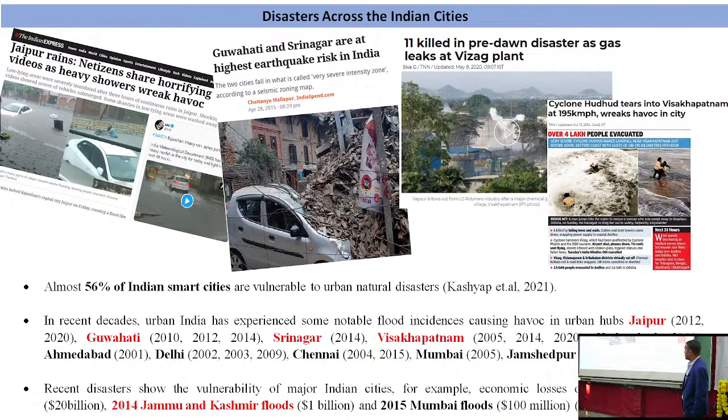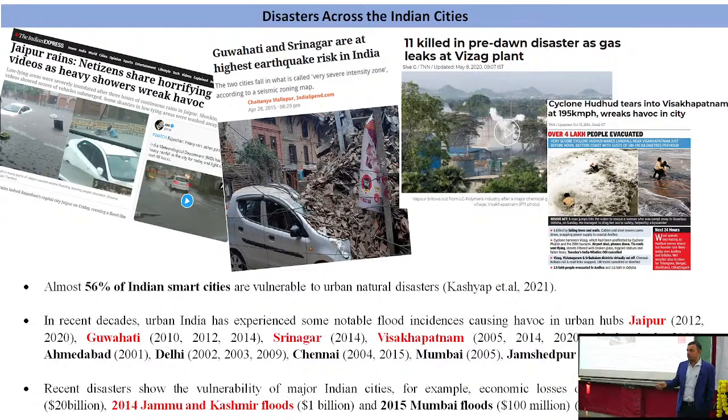More than 56% of Indian smart cities are vulnerable. Right now the government is giving a lot of money to the smart cities, and in recent decades we have had a lot of flood events across different parts of India, like Jaipur 2012, Guwahati 2010, 2012, 2014, Srinagar, Visakhapatnam, Hyderabad, Ahmedabad, Delhi, Chennai, Mumbai, Jamshedpur, etc.